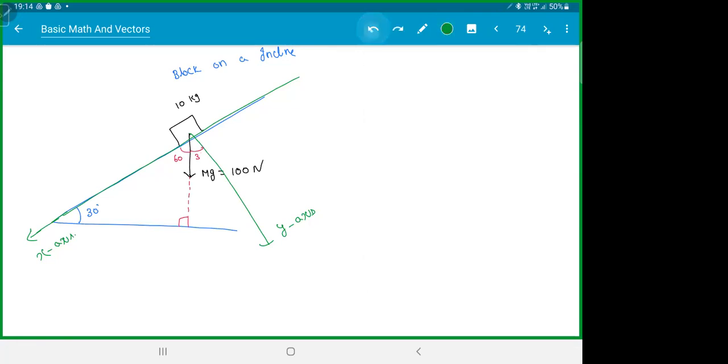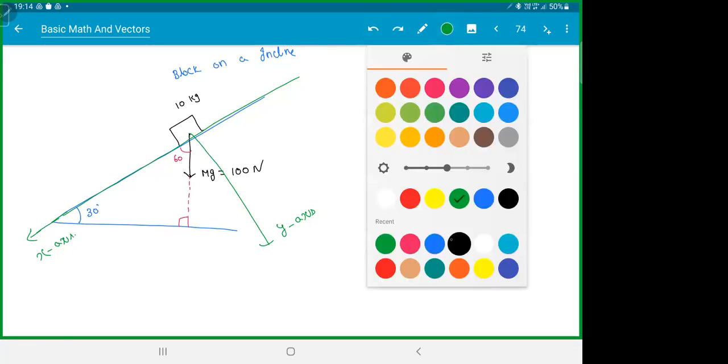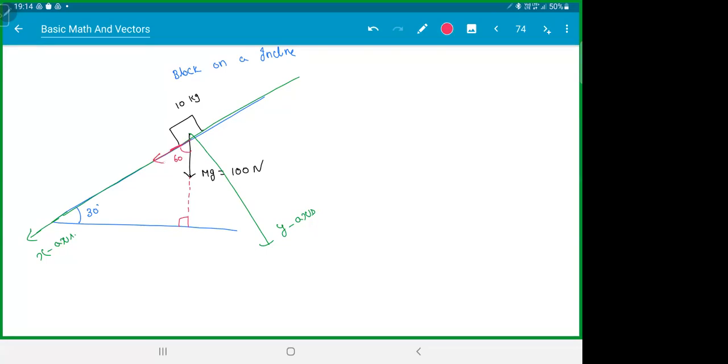I'll do one thing. I'll just take 60, okay? So if you take 60 here, whichever side touches the angle is the adjacent side. So this will be your adjacent side, which is mg cos 60. The other one, which does not touch, automatically becomes the opposite side. That is how you can remember which is adjacent and which is opposite. Opposite is always mg sin 60.